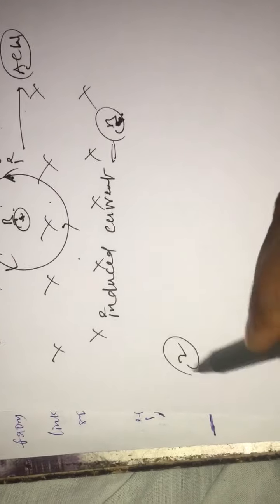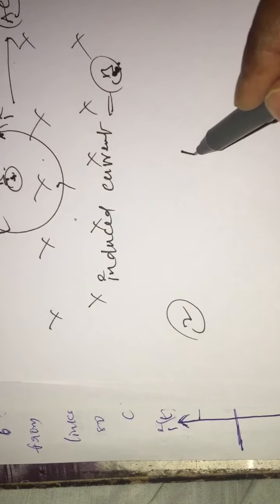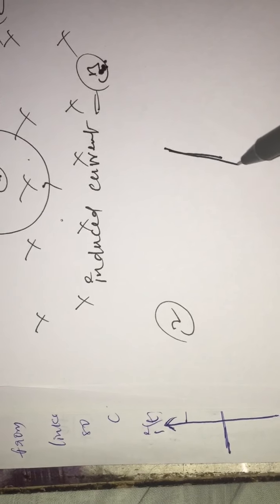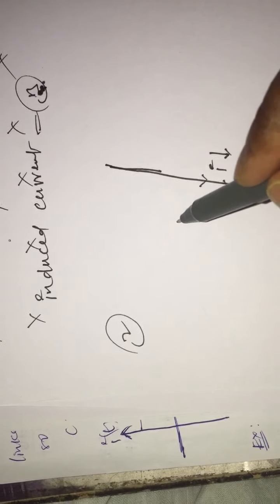Now I will give one more example by which you can understand very clearly. Suppose here is a current carrying wire. Current is moving in the downward direction and the current is decreasing. I am taking one loop here.